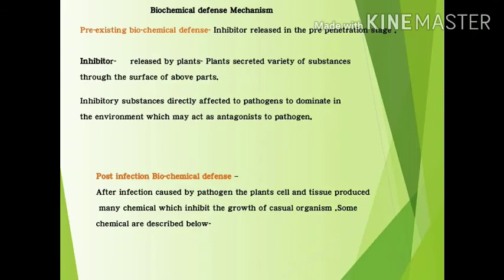Inhibitors released in the pre-penetration stage. Inhibitors released by plants: plants secrete a variety of substances through the surface of above-ground parts. Inhibitory substances directly affect the pathogen, dominate in the environment, and may act as antagonistic to the pathogen.